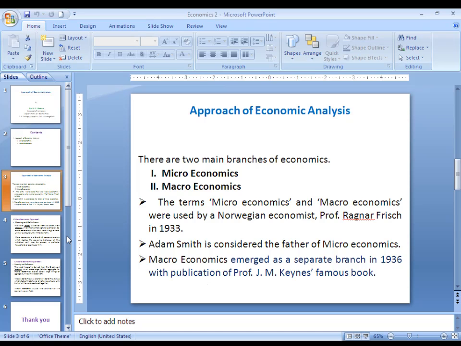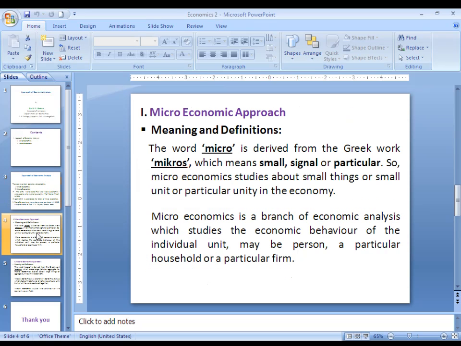First we see microeconomic approach, meaning and definition. The word micro is derived from the Greek word micros, which means small, single or particular. So microeconomic studies about small things or particular units in the economy.